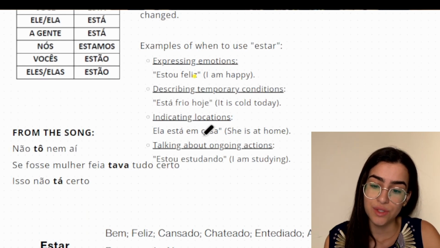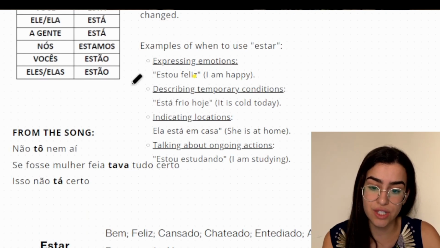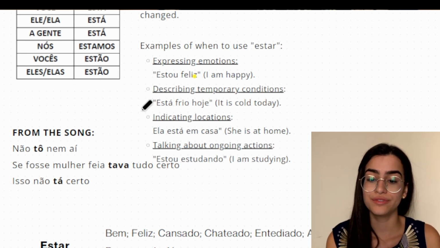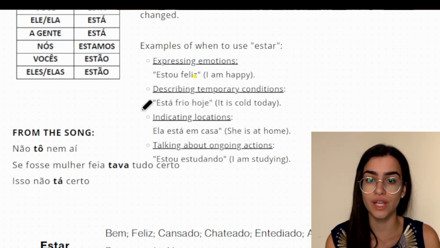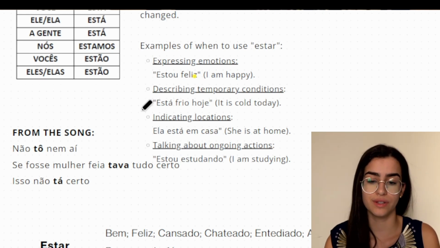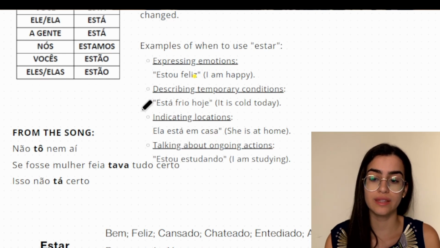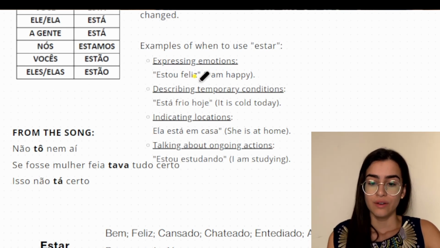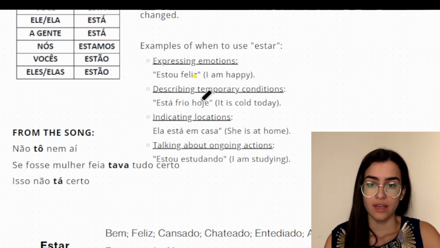Okay, so to describe temporary conditions such as weather, for example. So if you say, está frio hoje. Está frio hoje. It is cold today. So frio is cold. Okay? And one more time, it is conjugated with está. Okay? It's like it is. Está frio hoje. Today is cold.